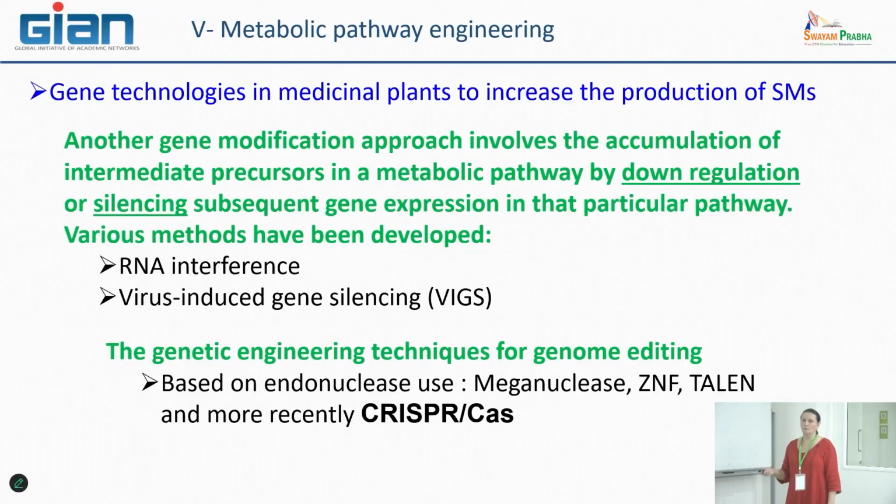Some are quite general, some are very specific, some work alone, some in complexes, and depending on how these endonucleases function, you may have several techniques that lead to manipulation of the genome, such as meganuclease, then ZNF, TALEN, and obviously now the CRISPR-Cas9 system.